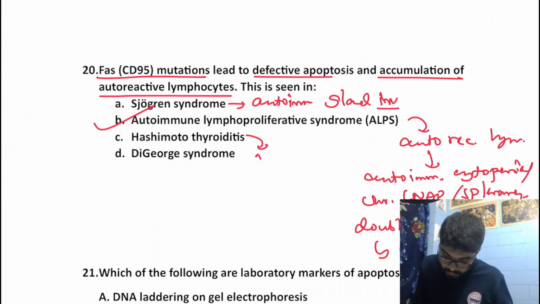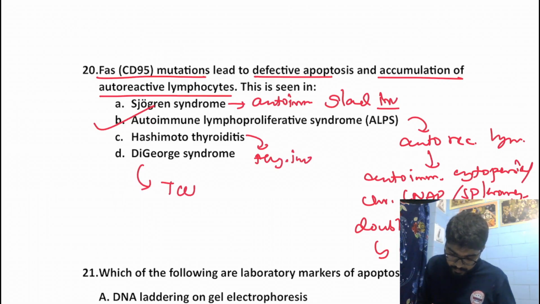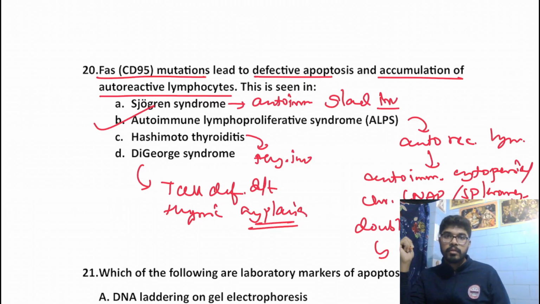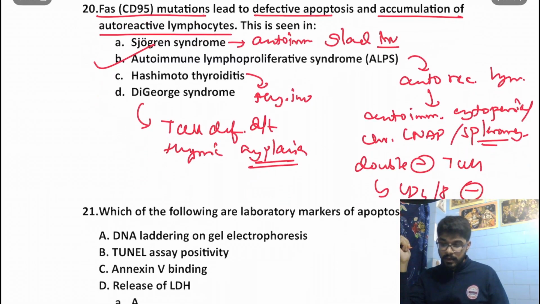In Hashimoto we get autoimmune thyroid involvement. And in DiGeorge syndrome, we get a T cell defect due to thymic hypoplasia. We have discussed DiGeorge syndrome in our video on immunodeficiency disorders. You can always refer to that video for details.